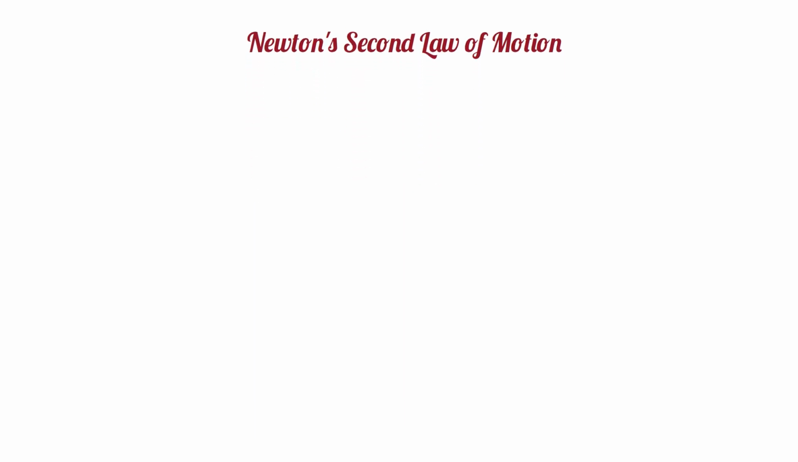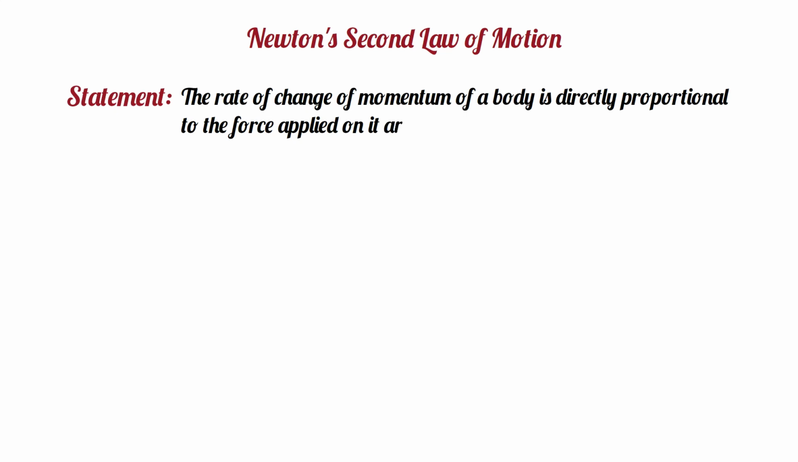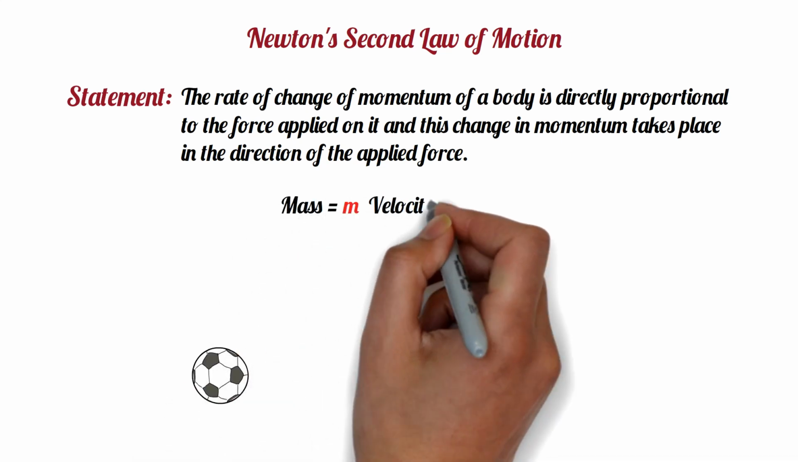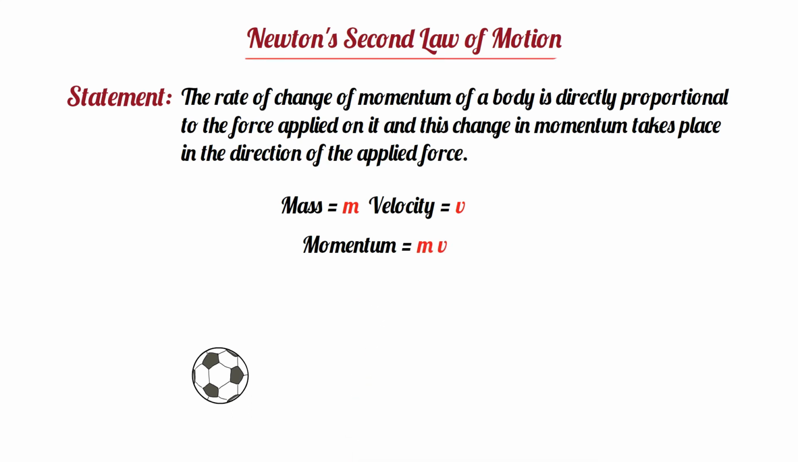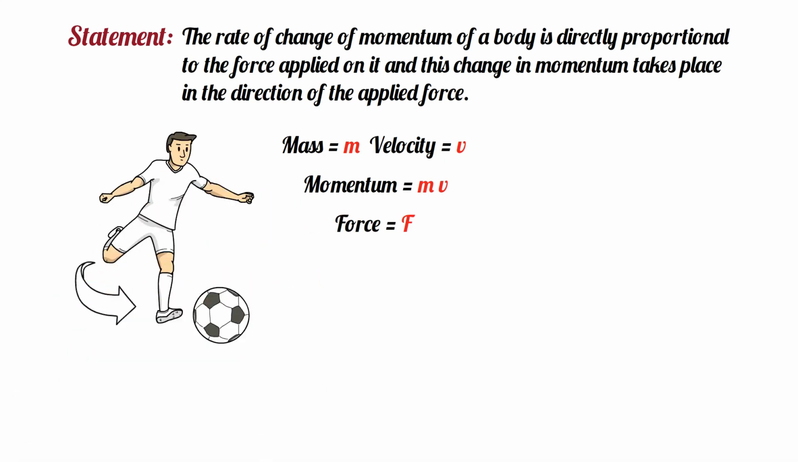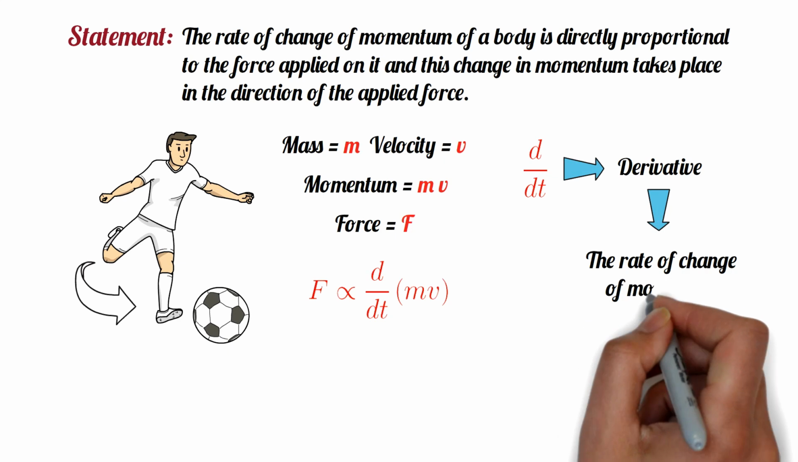Newton's second law of motion. Newton's second law states that the rate of change of momentum of a body is directly proportional to the force applied on it, and this change in momentum takes place in the direction of the applied force. If an object of mass m has velocity v, the momentum of the object is equal to mv. According to Newton's second law of motion, if force F is applied to the object, then F is directly proportional to d/dt of mv. Here d/dt is called derivative, which represents the rate of change of momentum.